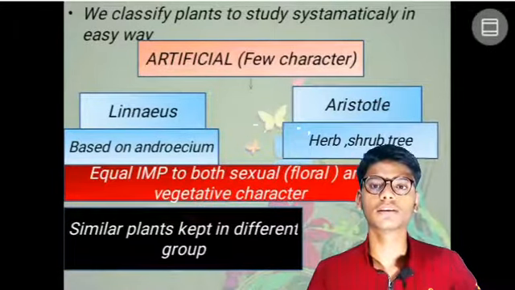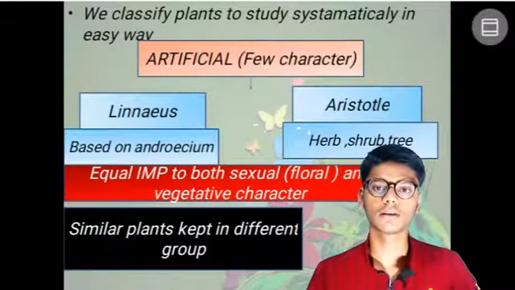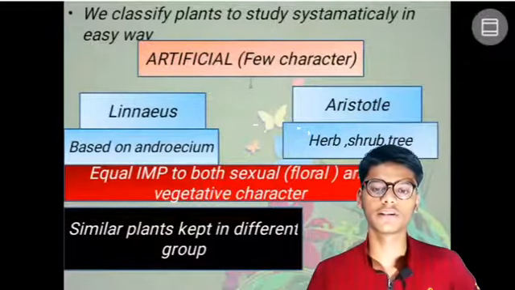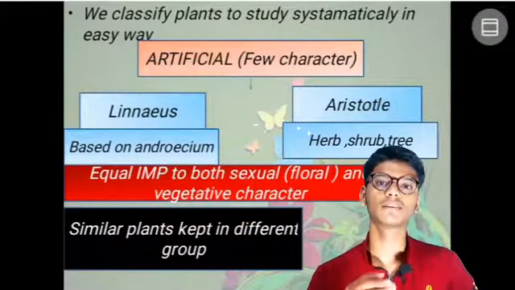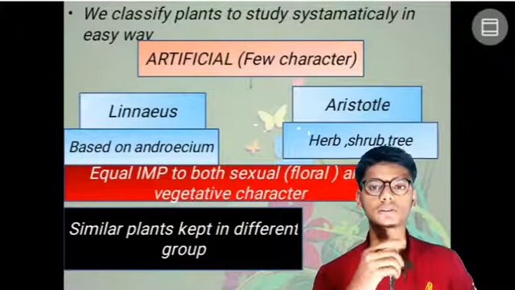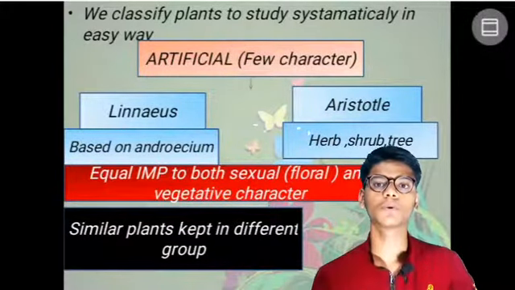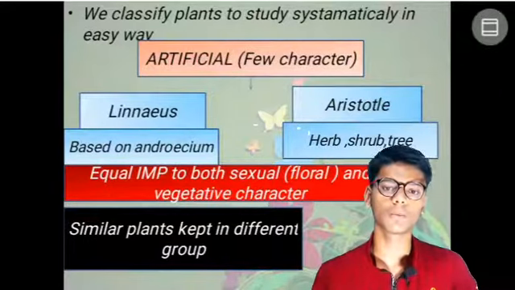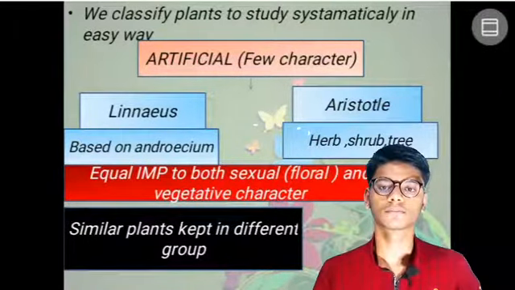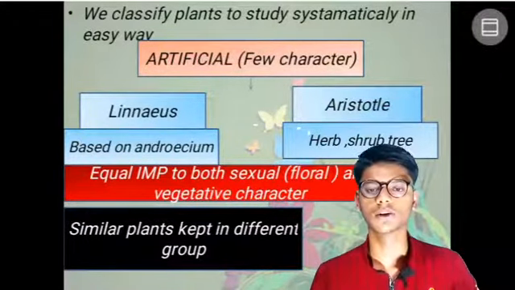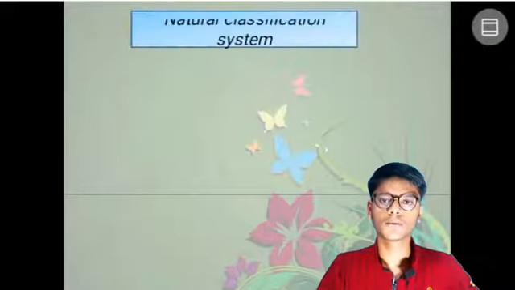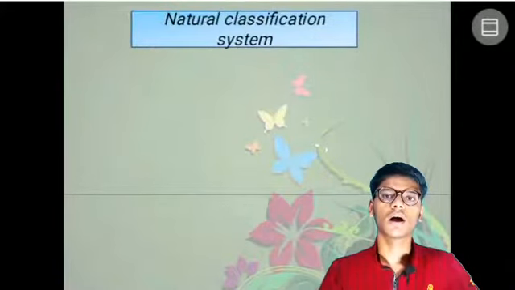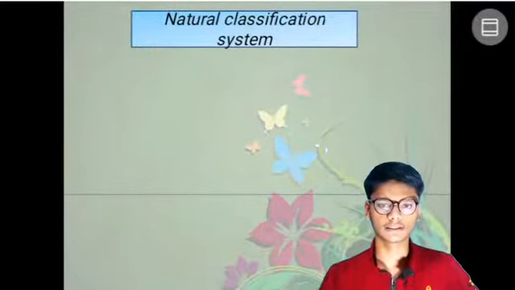The plants were similar in character, but they were kept separate. This was the artificial or ancient system of classification.